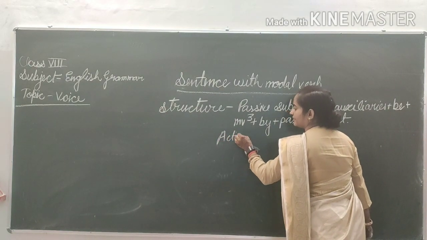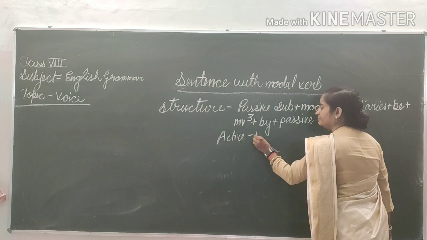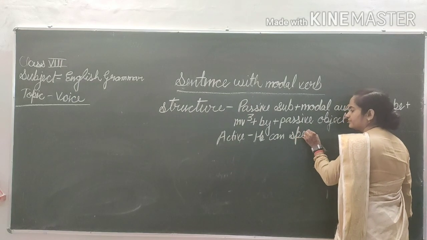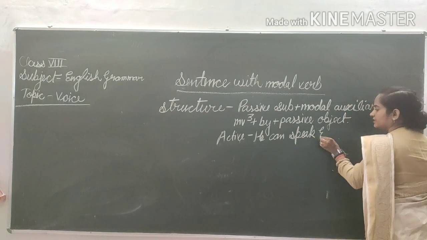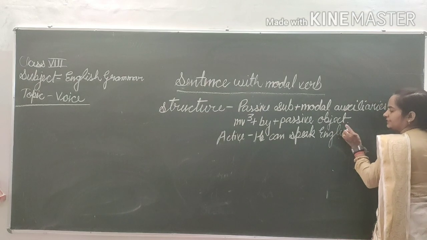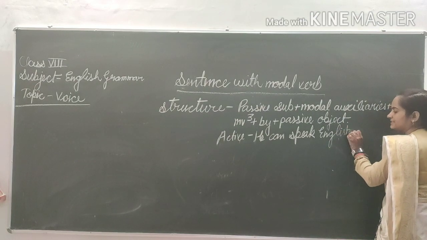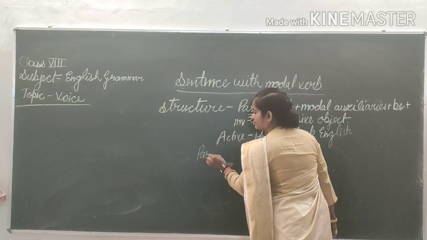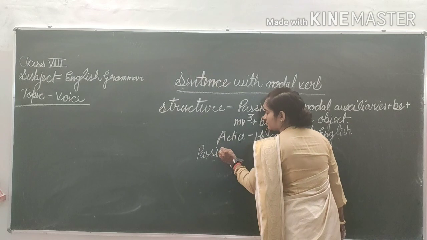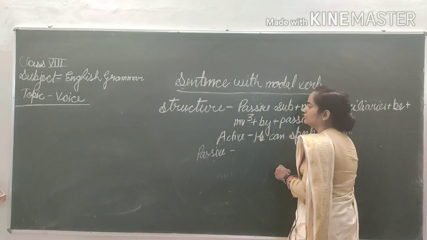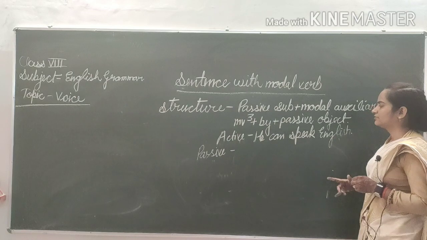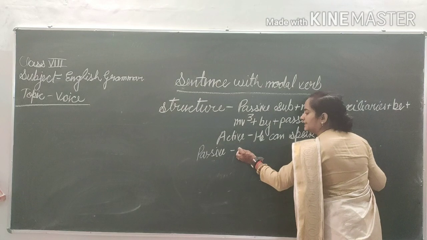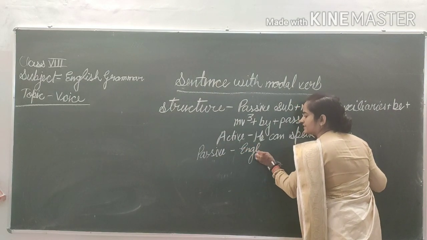Have a look at the sentence. Active sentence, I have written down: He can speak English. He can speak English. Now we will change this sentence into passive voice. So firstly, passive subject. Find out the passive subject. Now you can find. So English is your passive subject.